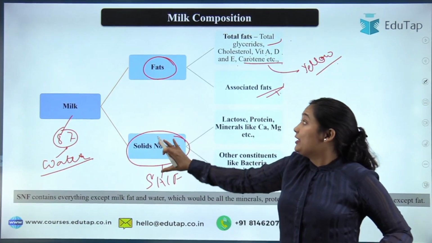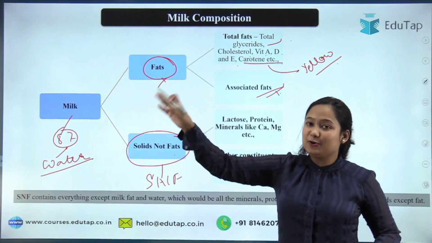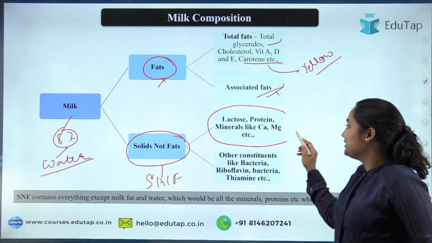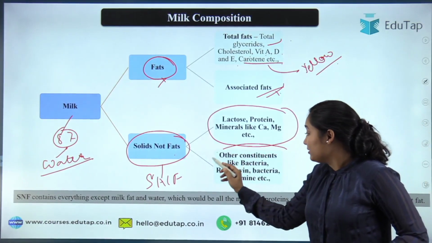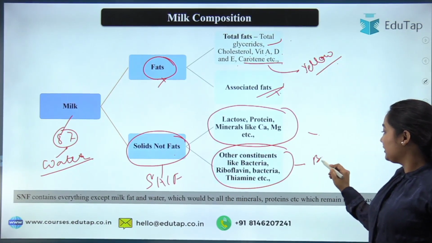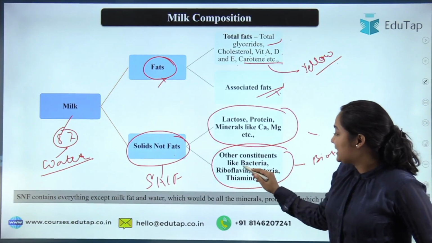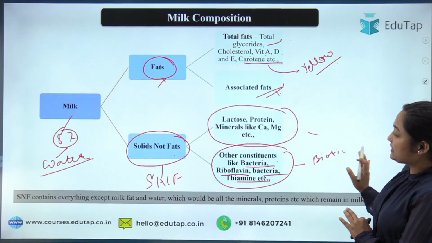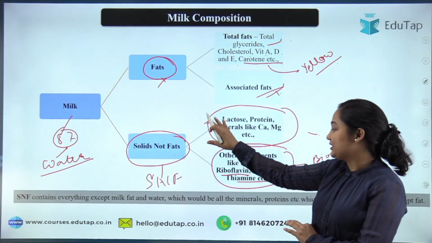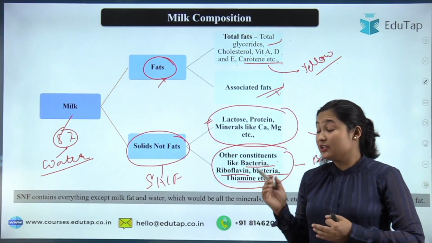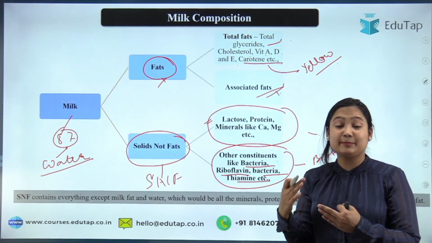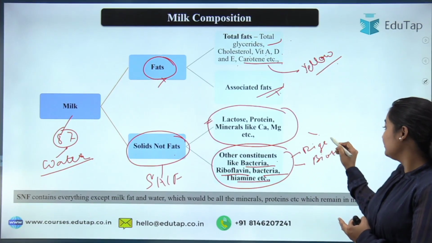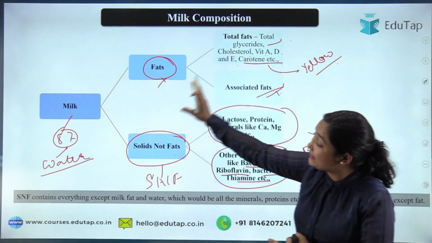Now talking about the solids besides fat, okay, एक तो fat हो गया भाई, चलो उसके अलावा क्या है? So the solids that are not fat are protein, lactose, minerals, and then there are biotic components. These are like bacteria, riboflavin, thiamine. So these are there in SNF. Proteins and other nutrients are there, and those present in small amounts that also help in the digestion process of the milk are also present in milk itself.